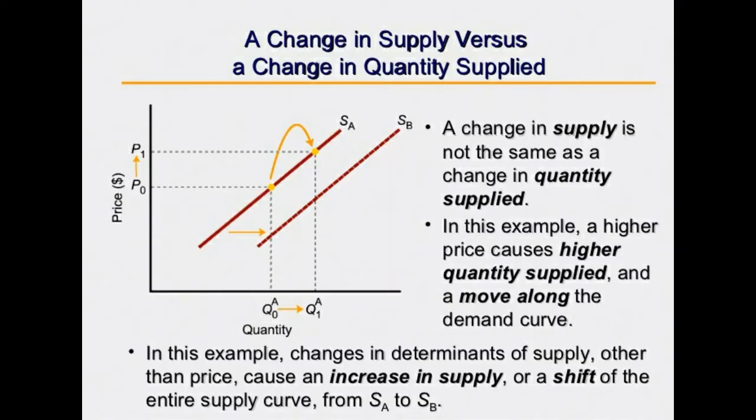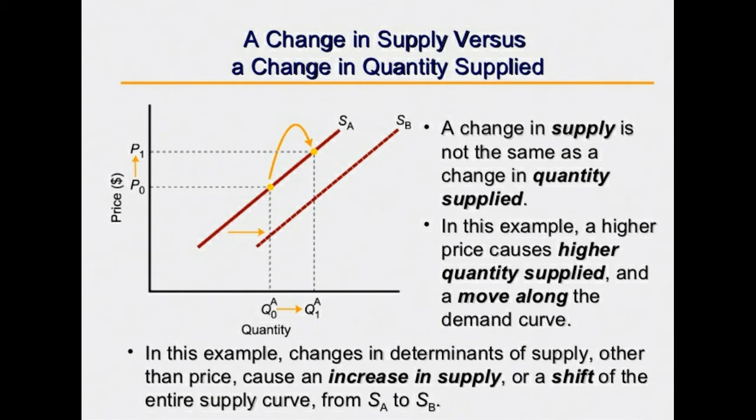A change in supply is not the same as a change in quantity supplied. In this example, a higher price causes a higher quantity supplied and a move along the supply curve. In this example, changes in determinants of supply other than price cause an increase in supply, as a shift of the entire supply curve from SA to SP.